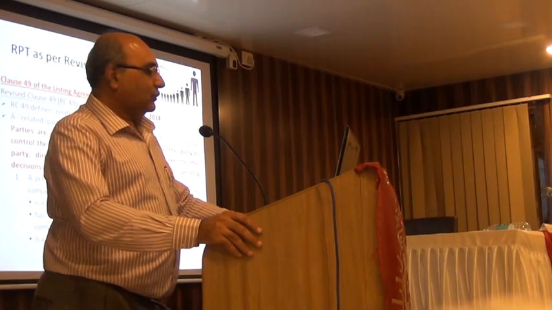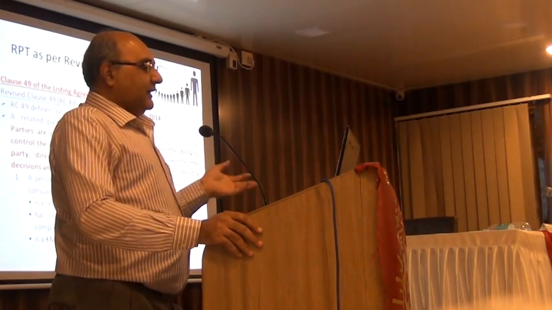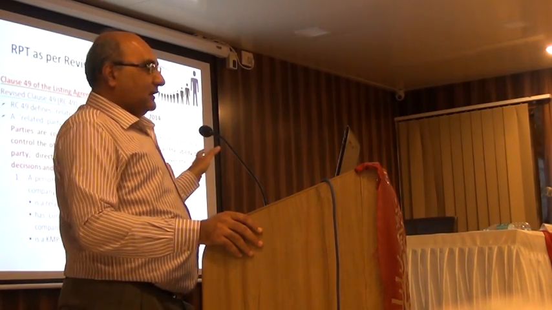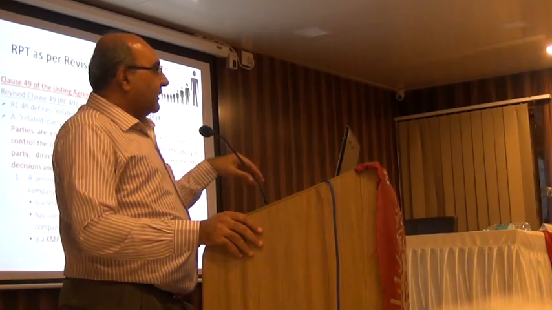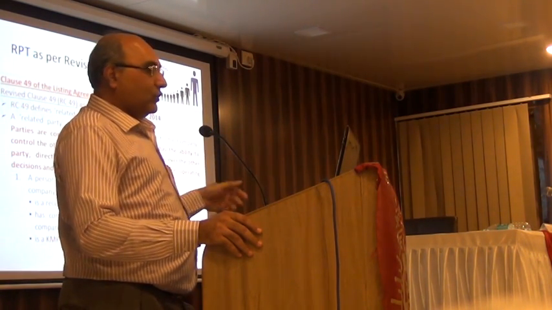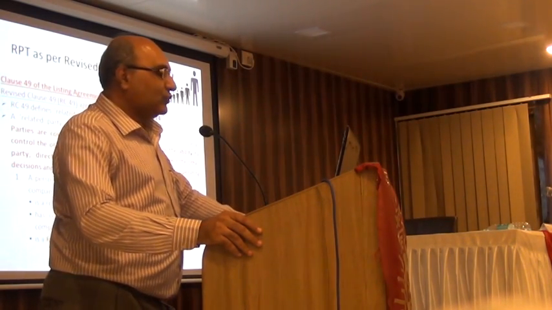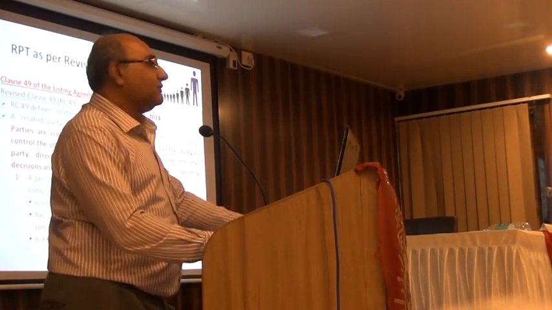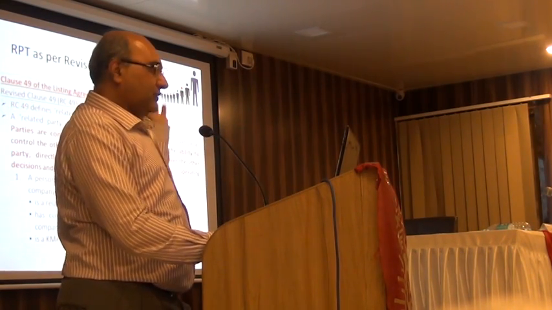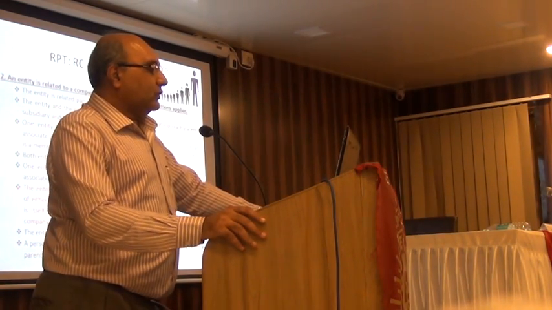So a person or a close member of that person's family is related if he is a related party under section 276. So obviously all those covered under Companies Act are automatically related parties even under RC 49, but it includes some more people. It also includes one who has control or joint control or significant influence over the company, or is a KMP of the company or the parent company. KMP takes the definition now from Companies Act. An entity is related to a company.